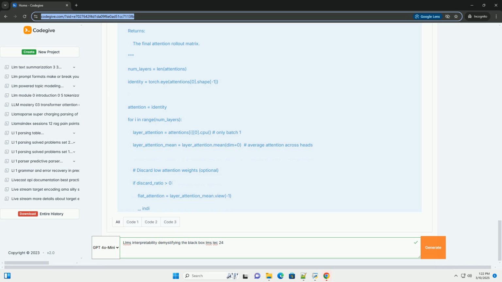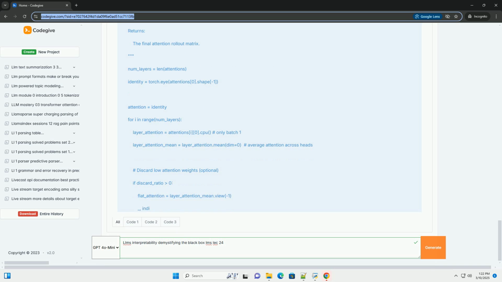Challenge: finding good counterfactual examples can be computationally expensive, especially for complex models like LLMs. Libraries like AIX360 in Python offer tools for generating counterfactual explanations. However, adapting them to LLMs can be challenging.